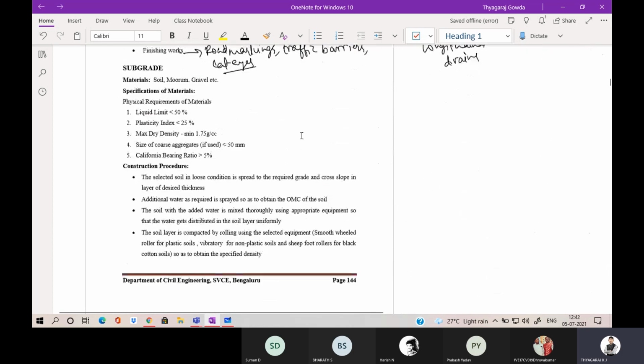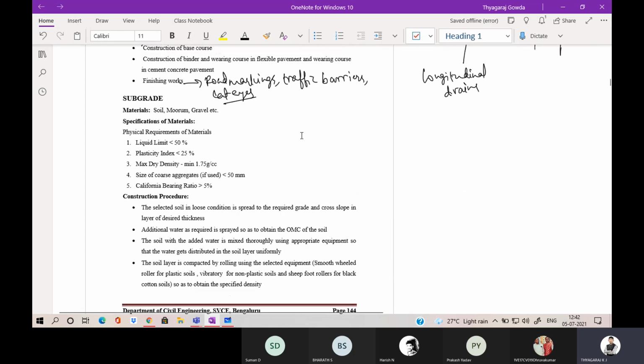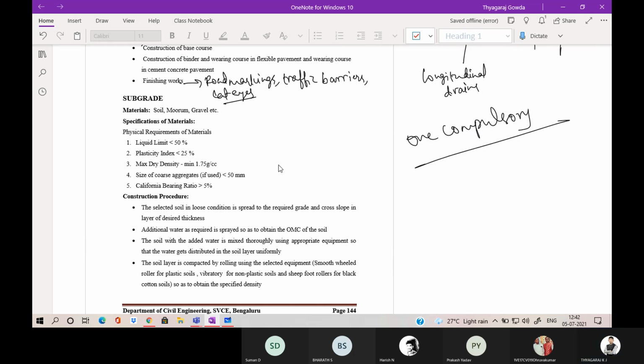So tomorrow, in tomorrow's class, we will be starting with the construction of different layers of flexible pavement. This is very important. In the exam, there will be one compulsory question on the construction of flexible pavement.